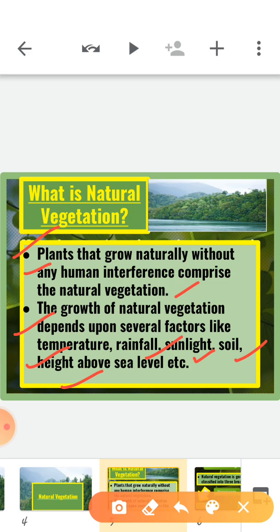The growth of vegetation also depends on moisture. It also depends on factors like slope and thickness of soil. So the type and thickness of natural vegetation vary from place to place because of the variation in these factors.